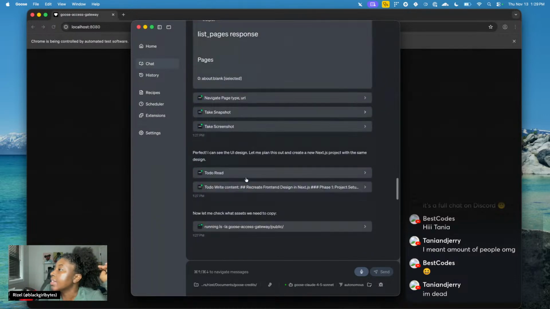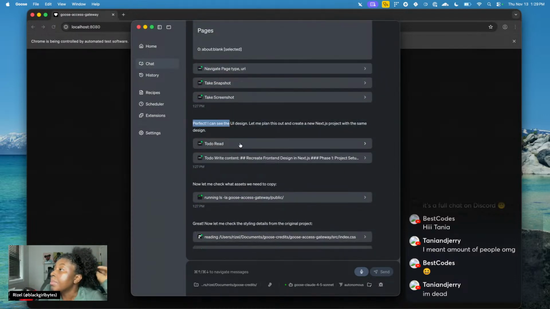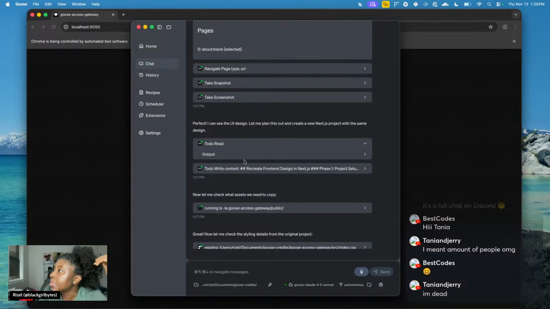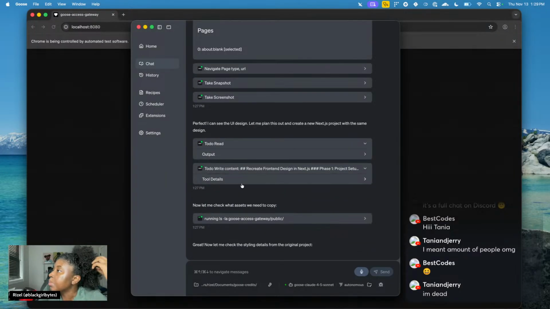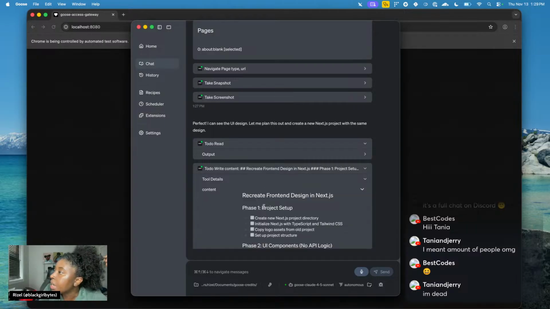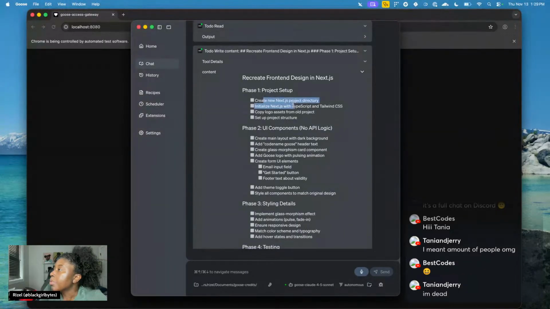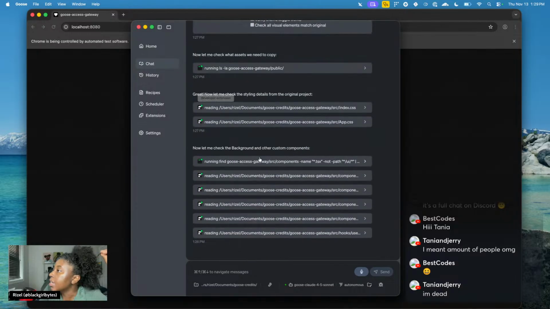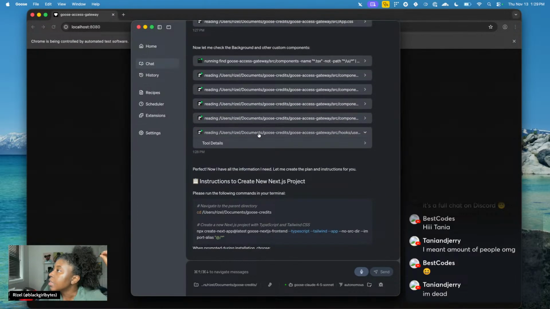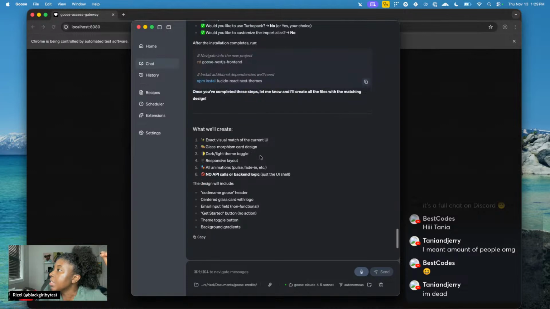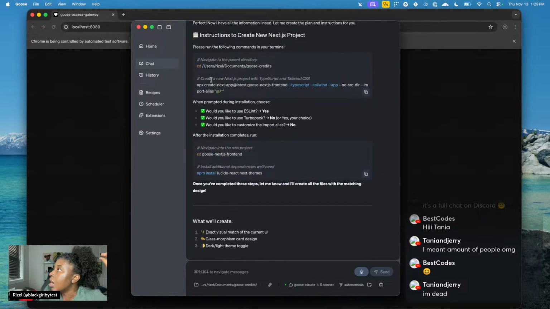All right, so I'll help you create the front end design. So it did that. It looked at the pages, and then it made a to-do for itself. I'm actually curious about how that went. I don't know what that did, but it wrote out its plan in Markdown. It said, we want to recreate this front end design in Next.js, and we're going to have this project set up. Oh, it got stuck. It needs me to actually run these commands for it.